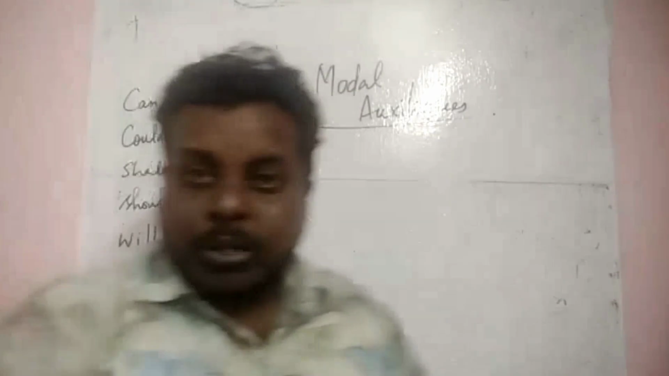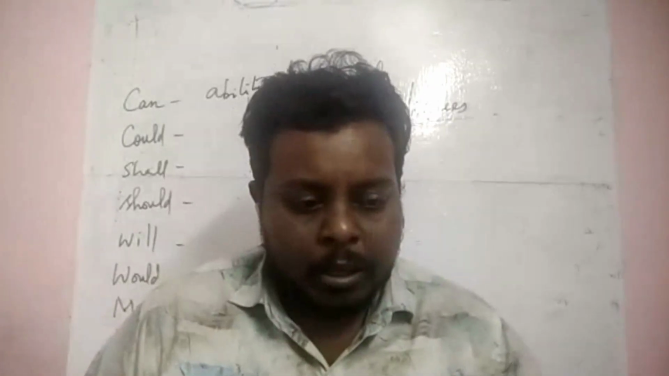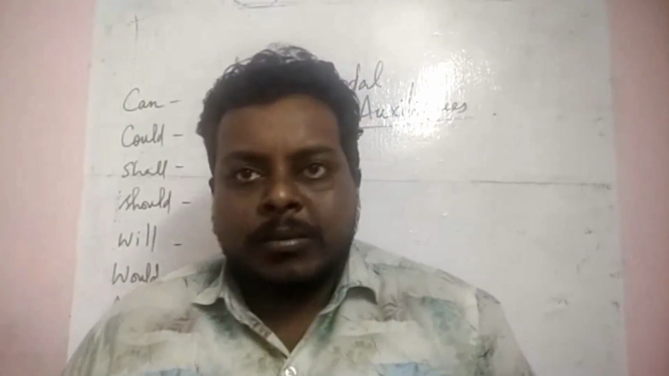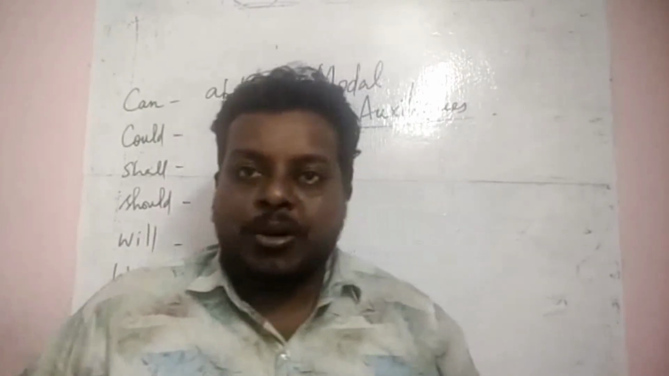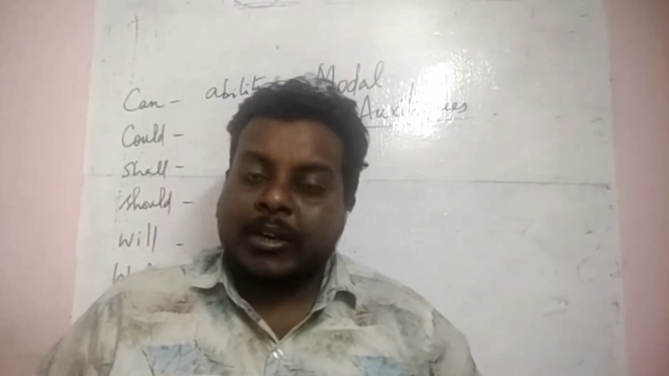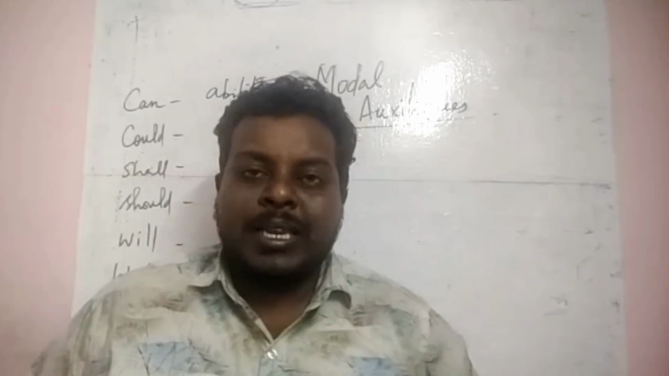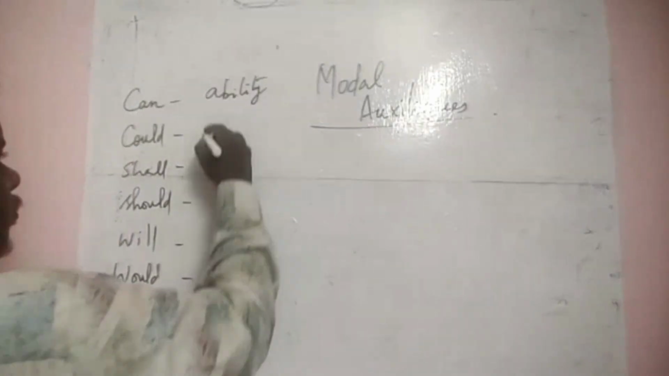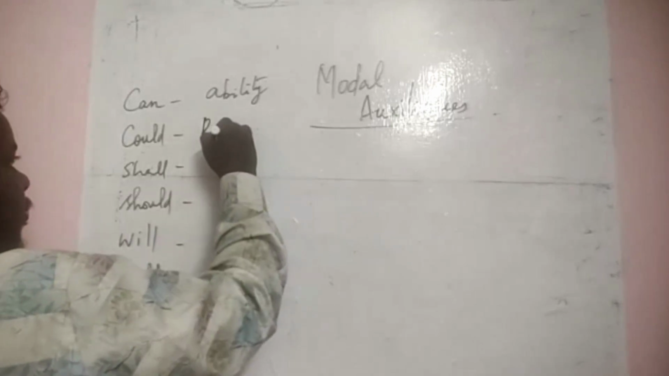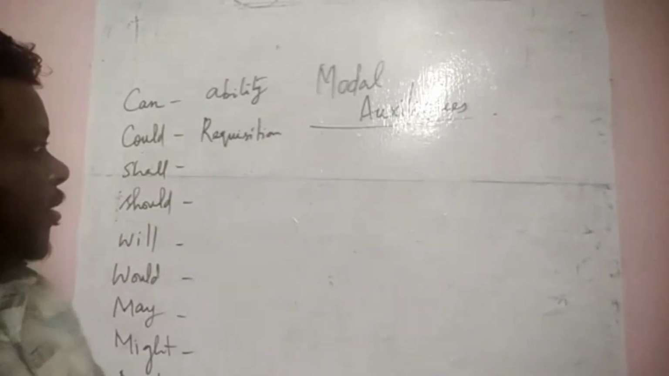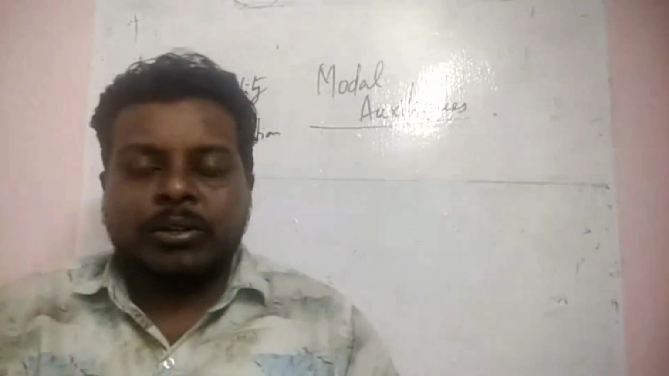Don't ask, can you do this? Can you come for my sister's marriage, or can you come to my home? All right, so don't say, can you come? Can you join? Can you join now? Don't say can. You can say could. Sorry, requisition. Because can talks about ability.